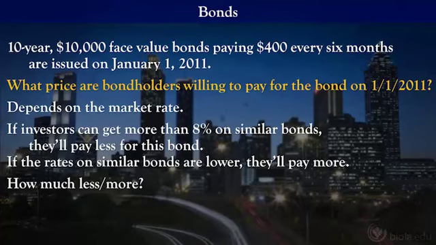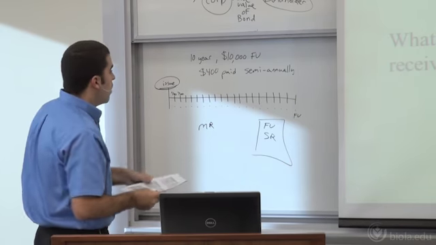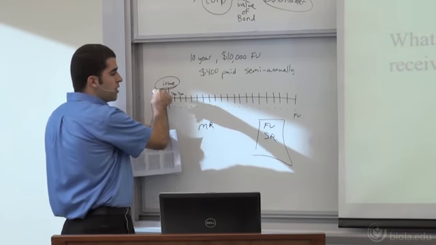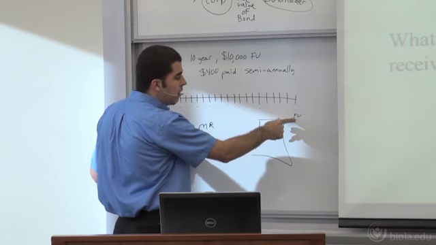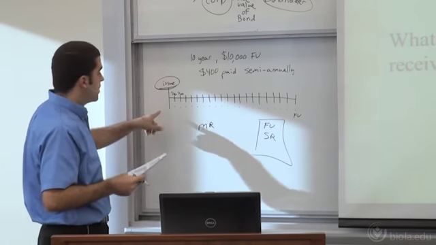So if you remember our present value topics, at the end of Accounting 211, we looked at how you present value. You figure out how much all these future payments are worth right now, okay? Well, that market rate is what we're going to be able to use in order to take all of our payments in the future. So you understand that this $10,000 face value is going to be paid 10 years from now. Well, if we're trying to figure out how much an individual person would pay for that $10,000 10 years from now, because of the time value of money and inflation and those type of things, they're not going to want to pay $10,000 right here.